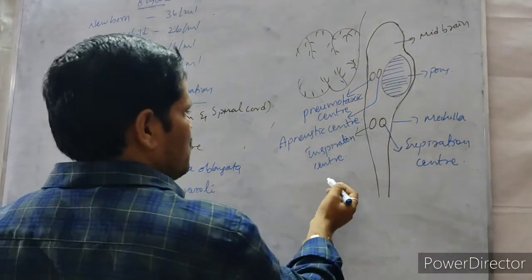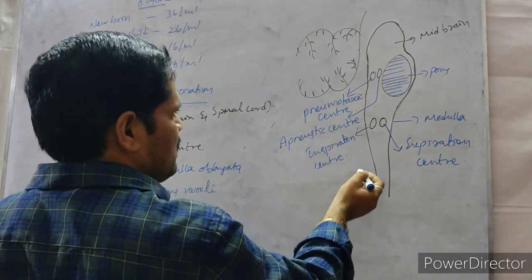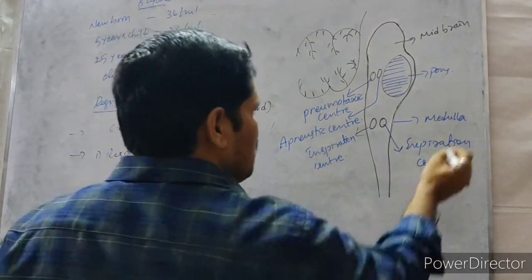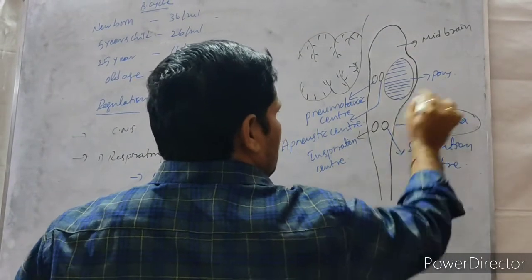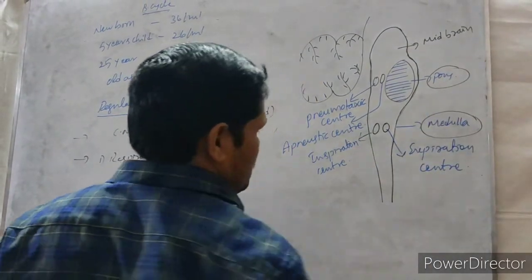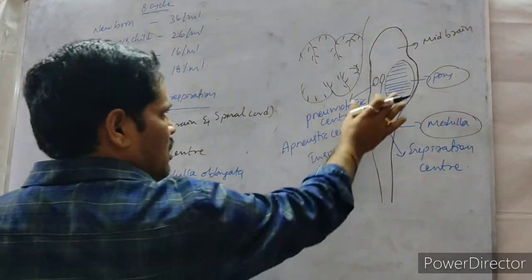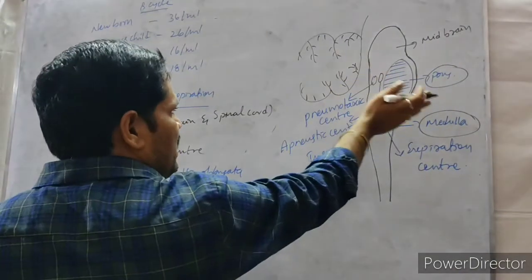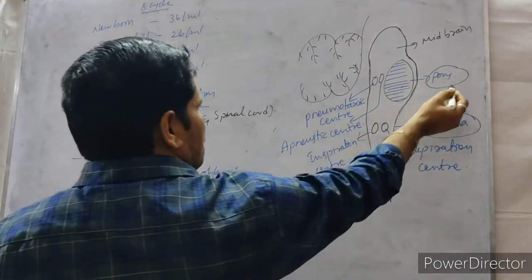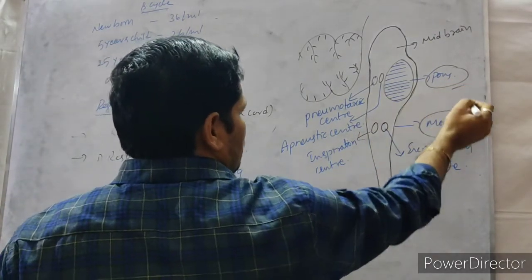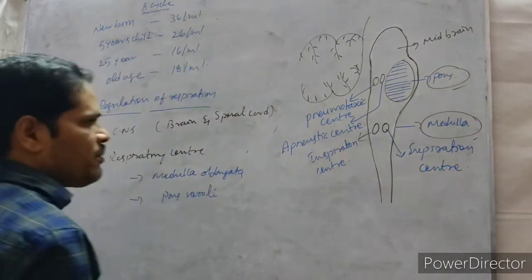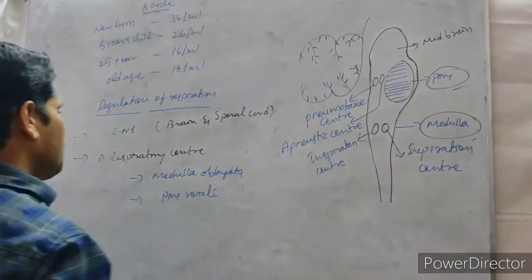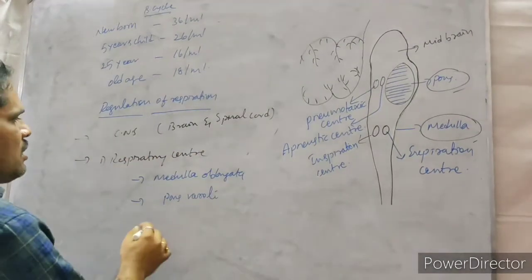See here, it is the respiratory center. These are parts present under the hindbrain, just below the midbrain. In this, the very first one is the pons varolii, second one is the medulla oblongata. Both of these are coming under respiratory centers.